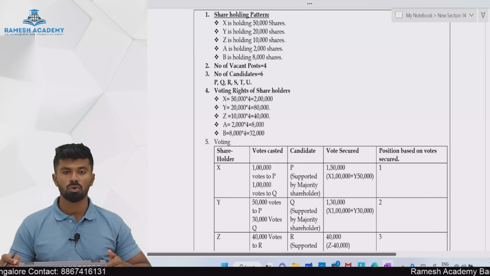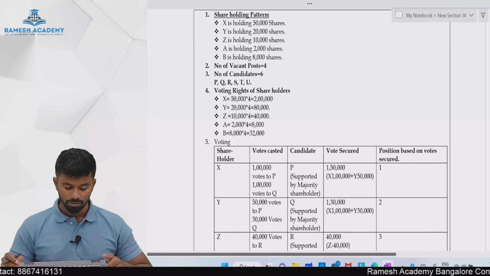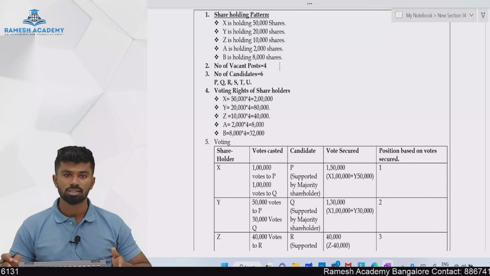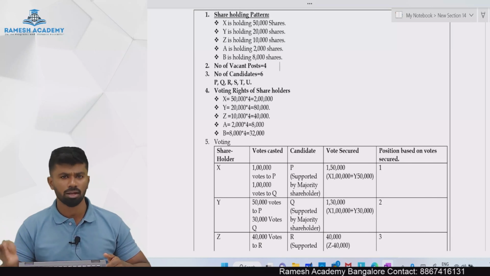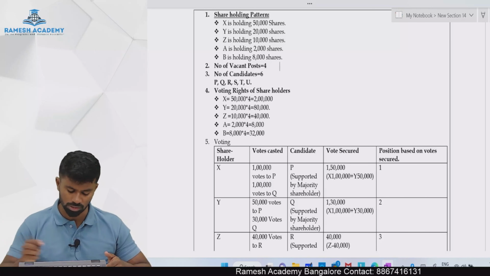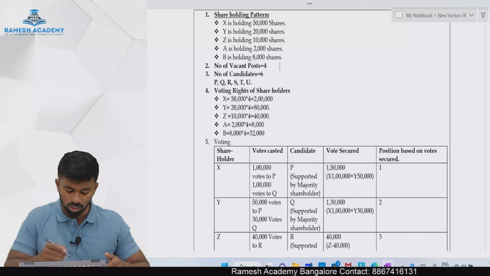Voting rights of the shareholders: Mr. X, 50,000 into 4. As I said, number of shares multiplied by number of vacancies. We have 4 vacancies. So he gets 2 lakh voting rights, Y gets 80,000 voting rights, Z gets 40,000 voting rights, A gets 8,000 voting rights, and Mr. B gets 32,000 voting rights. And these voting rights will be distributed according to the voter's choice.